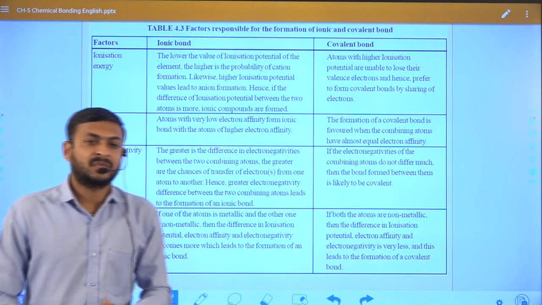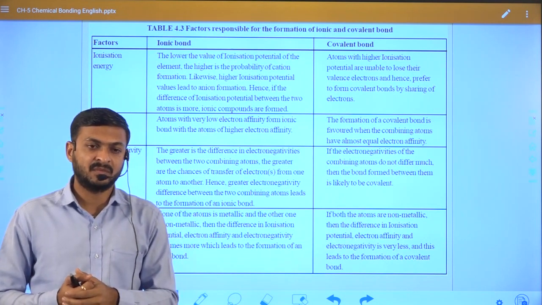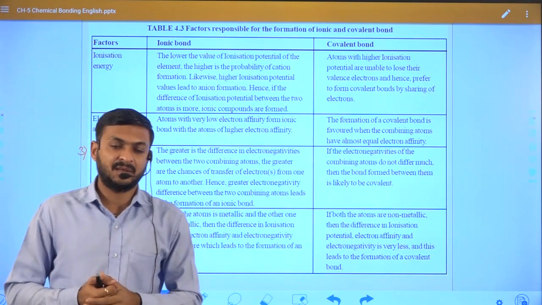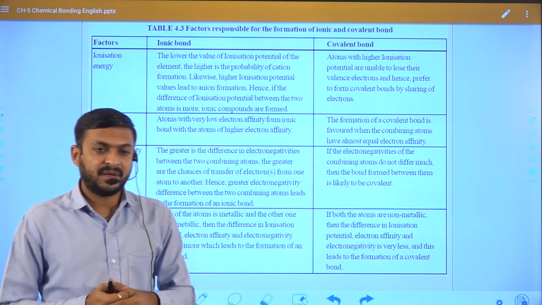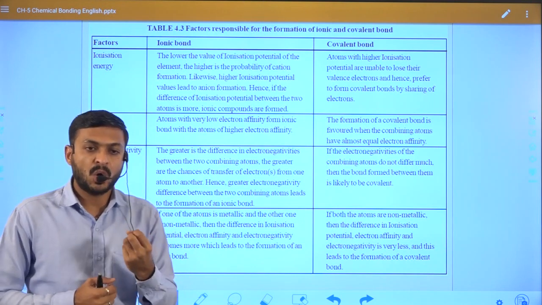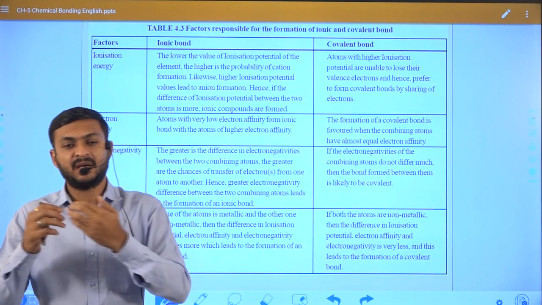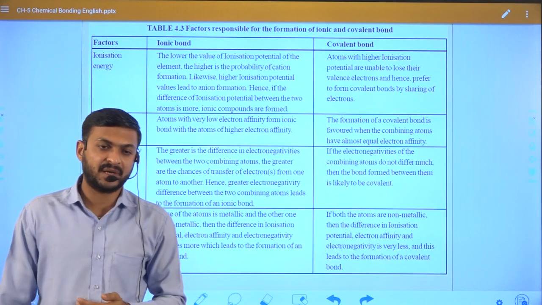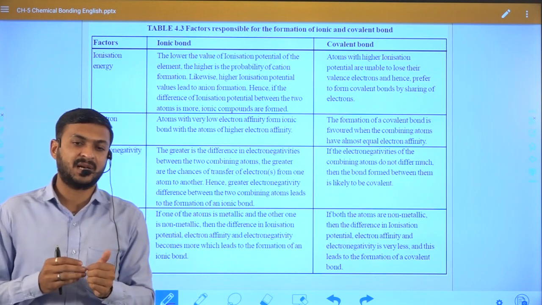Now in which condition will an ionic bond form? Specifically, in the case of an ionic bond, one element has a low electronegativity and another element has a high electronegativity, as we discussed when we learned ionic bonds in our previous class.